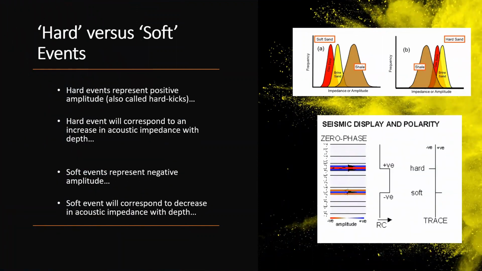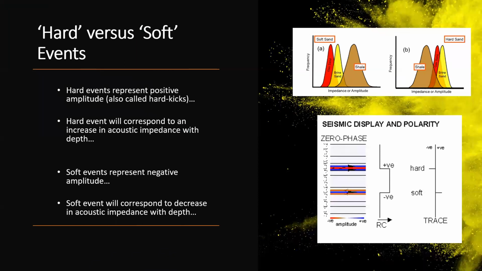First, I will define both hard and soft events, and then I will try to give some explanations with the help of examples. Hard events, also known as hard kicks, represent positive amplitude or will correspond to an increase in acoustic impedance with depth.